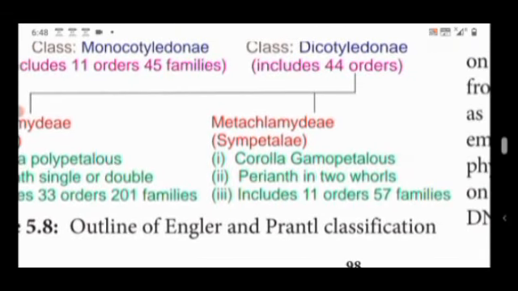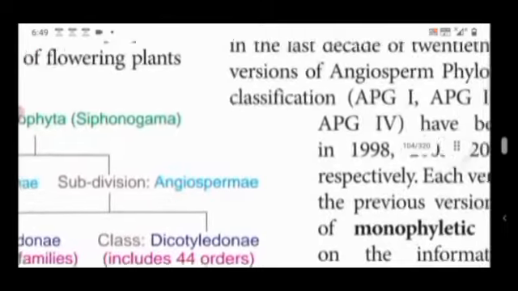Metachlamydeae, it is sympetalae. It means the petals are fused. Corolla gamopetalous, perianth tubular. That is, differentiated calyx and corolla. It includes 11 orders and 57 families.